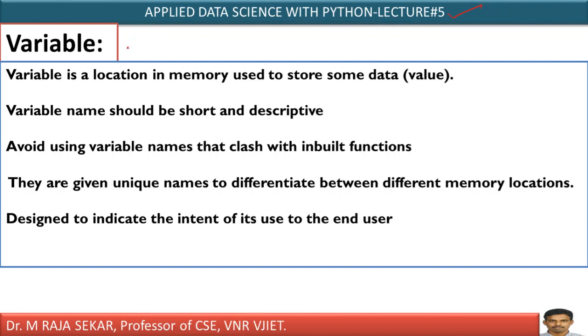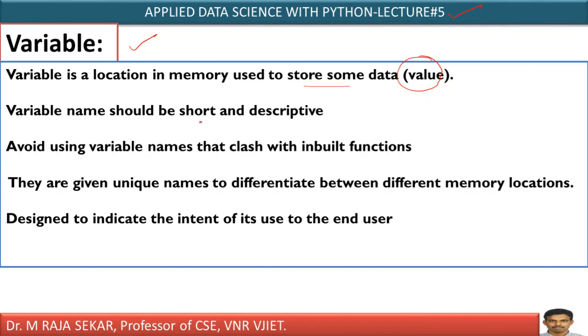In this lecture, first we will try to understand what is variable. Variable is a location in memory used to store some data or some value. We will try to understand this.